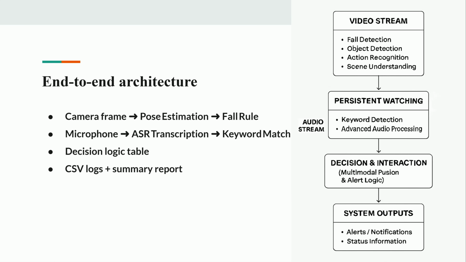The vision module captures frames via webcam, processes them through MediaPipe BlazePose for pose estimation, and applies a heuristic that detects falls based on torso angle and head-hip distance. Simultaneously, the audio module captures sound through a microphone, segments it using voice activity detection, transcribes it via the Google Speech-to-Text API, and scans for distress keywords. The decision logic then fuses both outputs to determine the urgency level, logging events for further analysis.